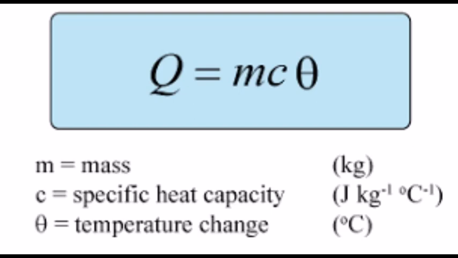Okay. Specific latent heat of vaporization. The specific latent heat of vaporization is the one I was telling you. It has to be from the liquid to the gas. So there's a change of state from liquid to gas. And as I told you, the most common example we have is water. So we'll be taking 100 degrees Celsius of water, and that 100 degrees Celsius of water will turn into 100 degrees Celsius of vapor.